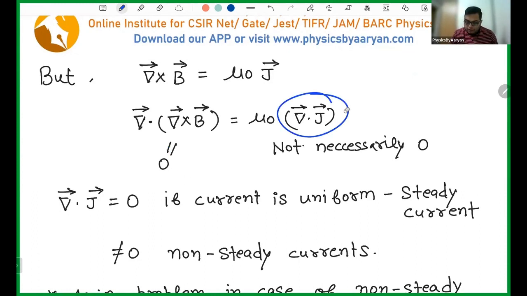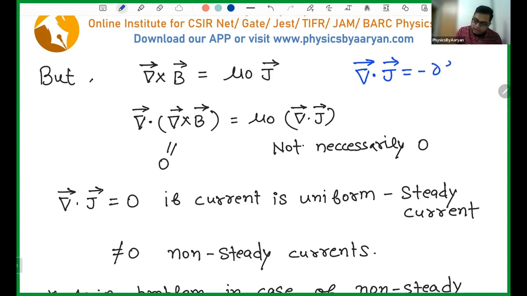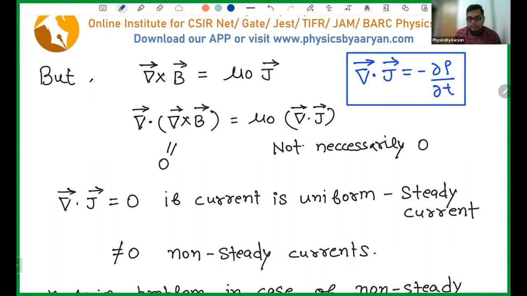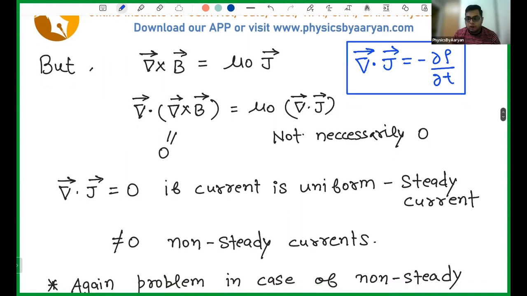But this side does not necessarily have to be zero, because we have one equation known as the equation of continuity, which says that del dot J equals minus ∂ρ/∂t. This is known as the equation of continuity. I will have some words on this on the next page, but for now you have to accept the fact that you cannot violate this equation.